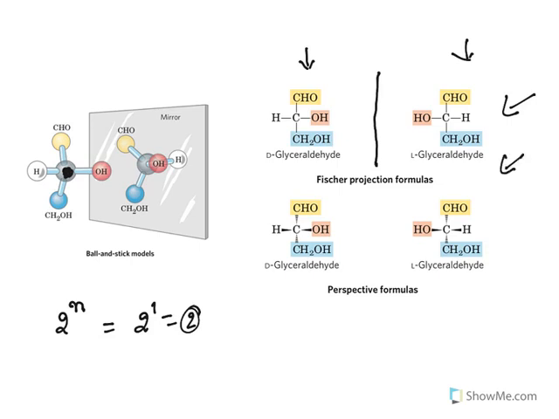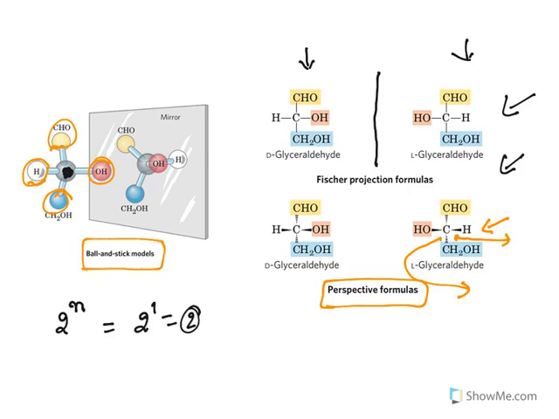One more projection is there, it is known as perspective formulas. In perspective formulas, groups coming towards us or out of the plane are depicted with this wedge shape. This one is known as wedge shape, whereas broken arrows depict the groups going behind the plane. These things going behind the plane are depicted with broken arrows, whereas wedge shape is coming towards us. So all of them are allowed. You need to understand, depending upon the book, they will be using ball and stick, Fischer projection or perspective formulas.